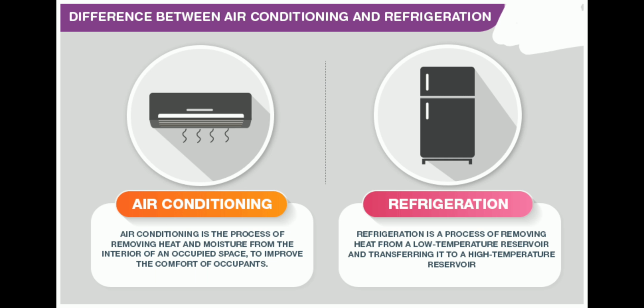But in the case of a fridge, there are two reservoirs. One is low temperature, that is inside of the fridge. One outside is the high temperature reservoir. There are two reservoirs present. One inside is called low temperature, outside is called high temperature. It keeps on removing heat from the low temperature and transferring it to the high temperature. That means you can keep an apple inside the refrigerator. It keeps on removing heat from the apple and throws it to the surroundings. That is called the high temperature reservoir.